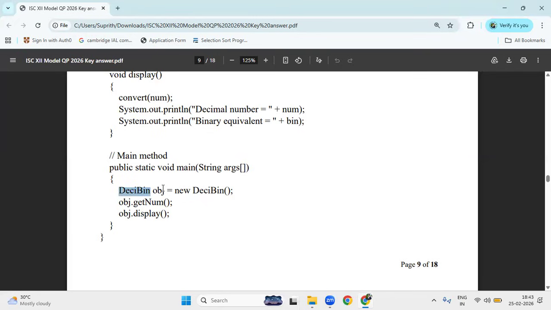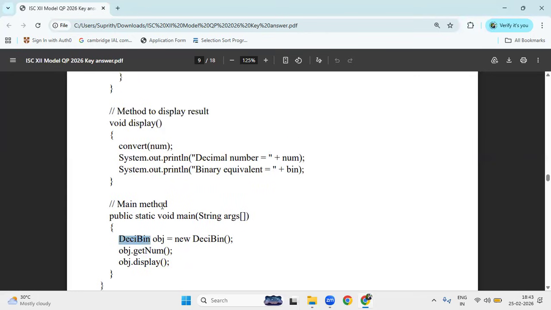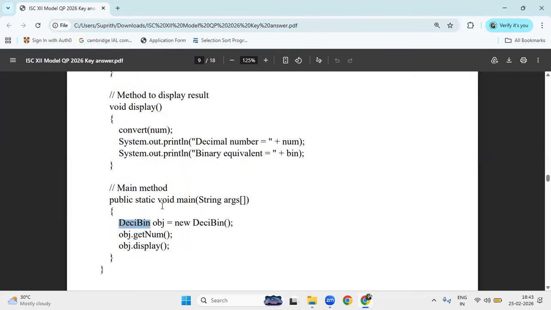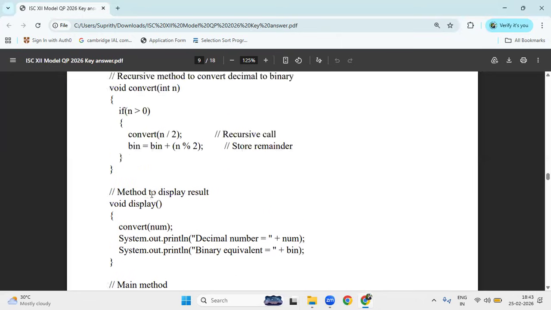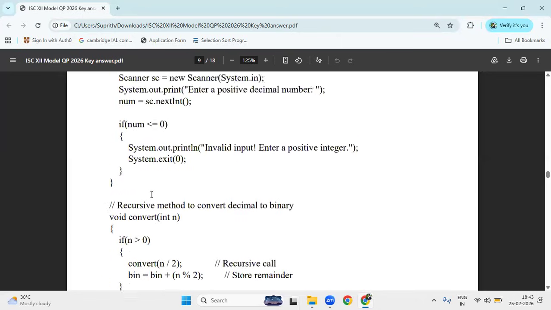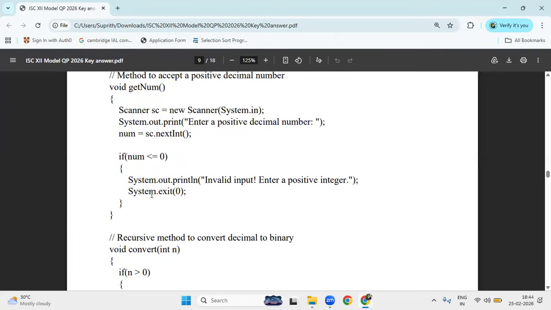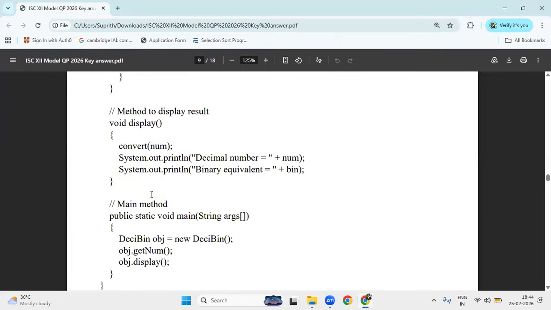Decibin. Here also, the format is class name followed by object name equal to new class name, and you don't need to call the constructor, just getnum. Why not call obj.convert here? Because I am going to call convert in the display method, so display is enough, right? You also have to write comments for the main method, and write single line comments. Don't forget to write the single line comments.